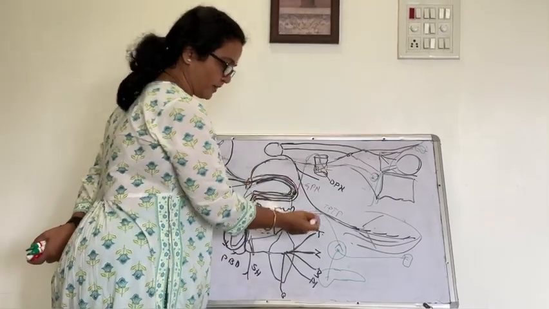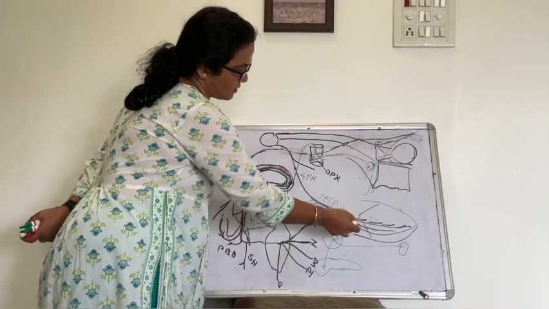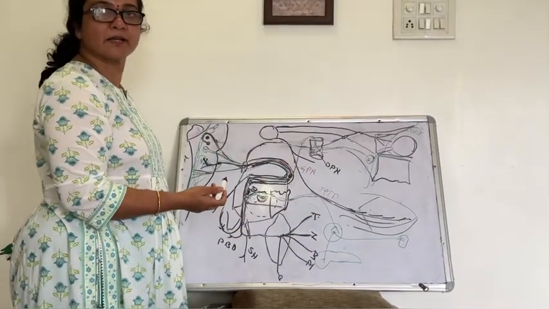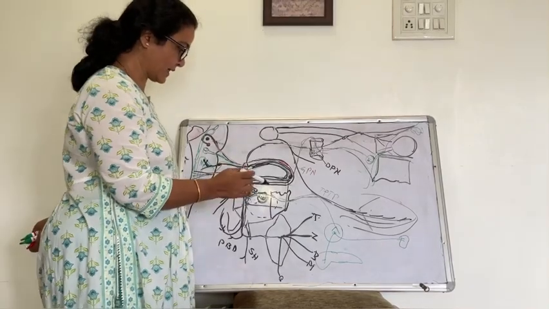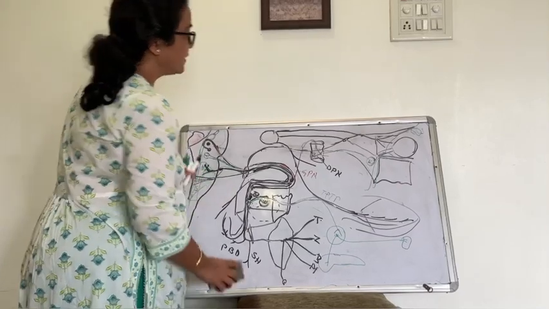These are the preganglionic fibers, and postganglionic fibers arising here give the secretomotor fibers to the sublingual as well as submandibular salivary gland. So this is the total detail about this facial nerve.